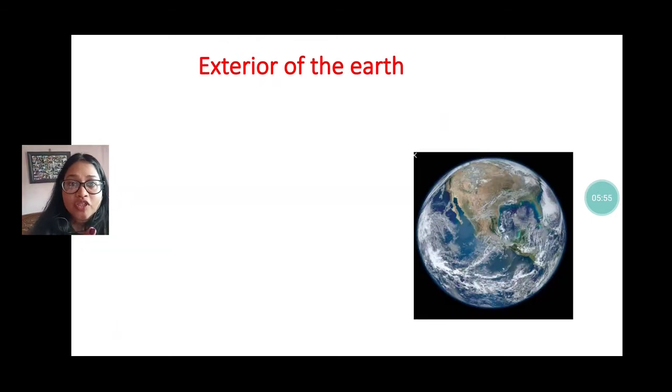Understood? So this is all about the interior of the earth. Inside the earth, that is where the endogenetic process happens. Now we will discuss the upper portions of the earth, that means the exterior of the earth.